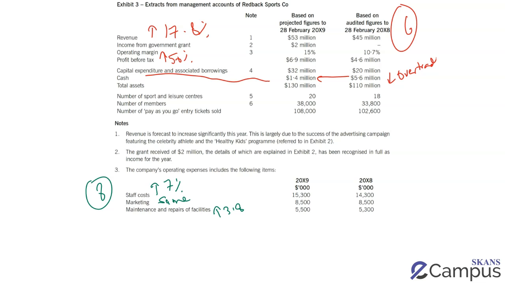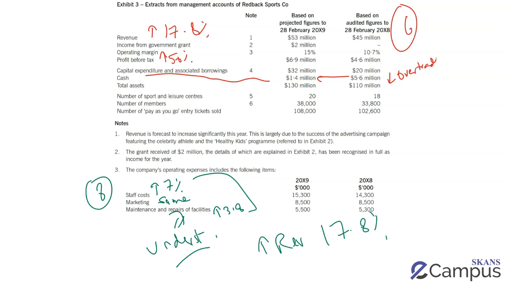Now remember, I'm already concerned about manipulation. And if I compare this with an increase in revenue of 17.8%, I'm worried that these might be understated. Now step back for a second and think. This is the service sector. They're expanding. Their staff should be going up because of course they're expanding. They're getting more members as well. Their gym facilities would require more repairs and maintenance because they're being used a lot more. So these expenses should have increased by a greater percentage.